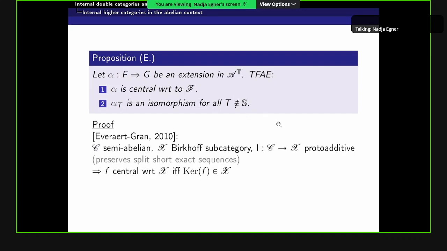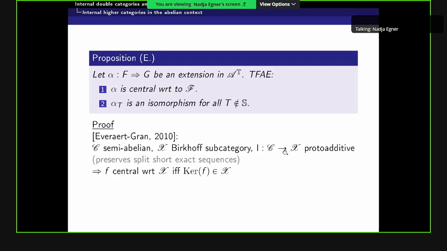And here for the proof, we can use a result by Thomas Everaert and Marino Gran from 2010, where they consider a more general framework. So here for them, C is a semi-abelian category, X is a Birkhoff subcategory, and the reflector from C to X is proto-additive, where proto-additive means that it preserves split short exact sequences. And then they show that an extension f is central with respect to X if and only if its kernel is in X.